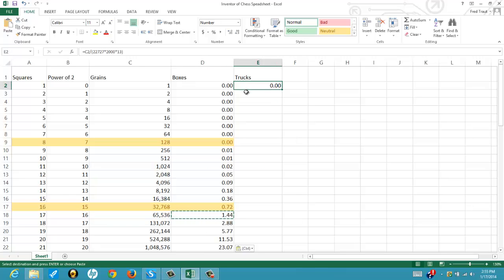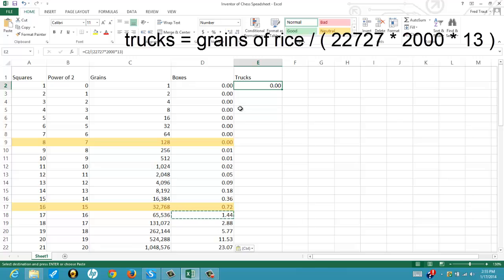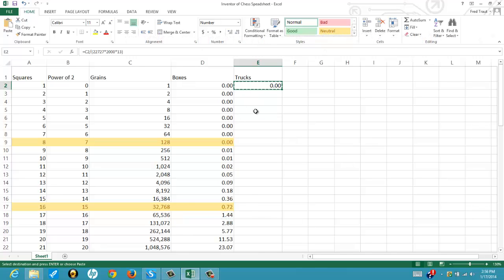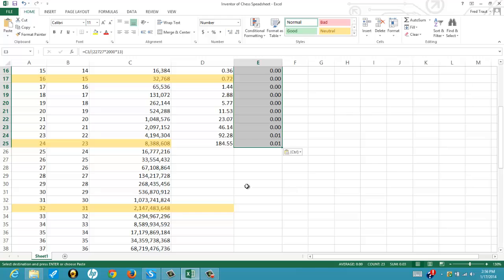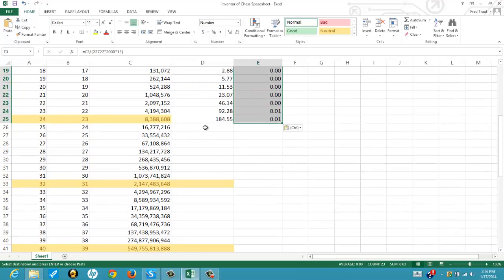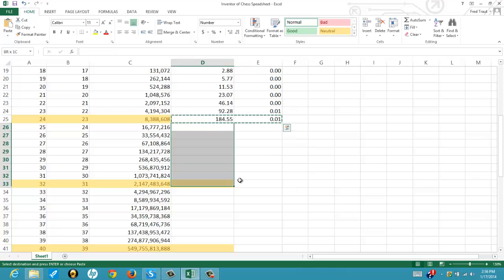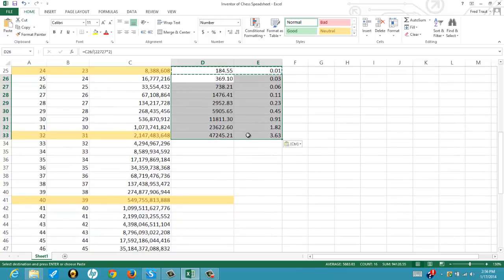The formula would be, we know there's 22,727 grains of rice in 1 pound, times 2,000 in a ton, times 13 tons in a truck. So there you go. This should be the number of dump trucks of rice. Let's copy that down at the end of the 3rd row. Not too much yet. So let's copy it down and see what happens when we fill in the 4th row of the chessboard. Wow, we already got to 3.5 dump trucks full of rice by the time we got through the 4th row of the chessboard. We're halfway through and we're getting almost 4 truckloads of rice.